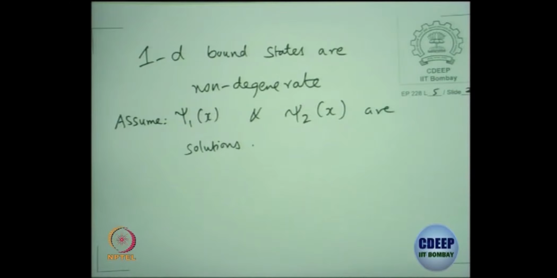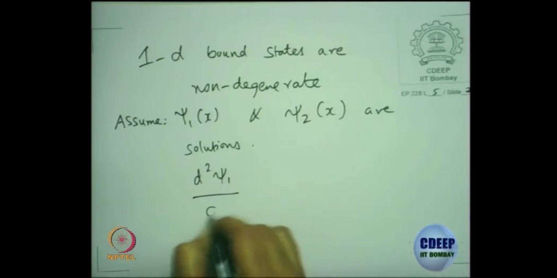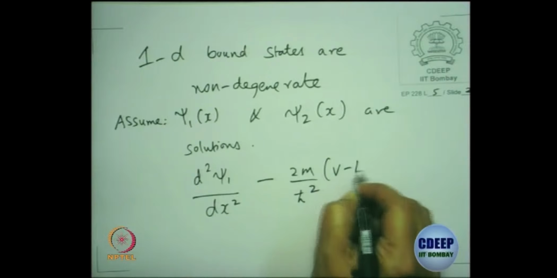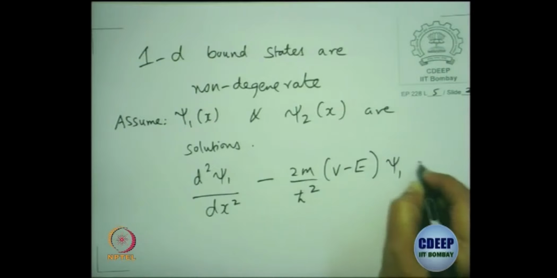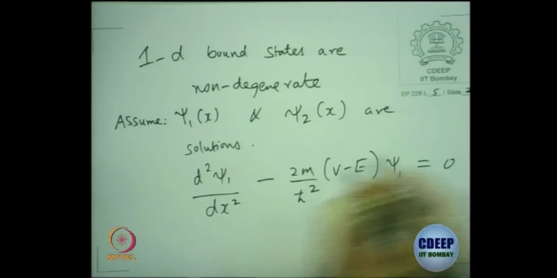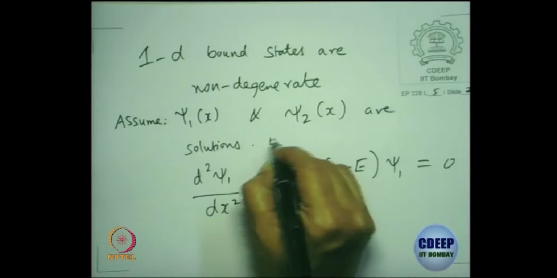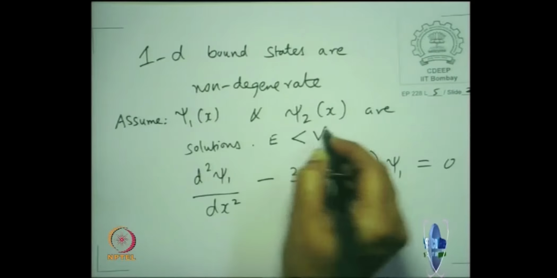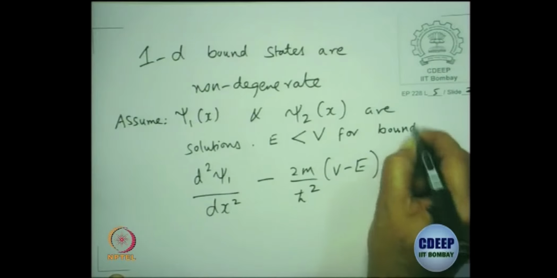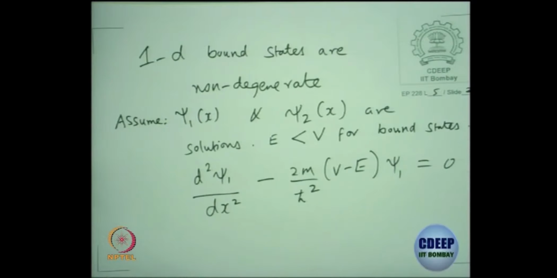And prove by contradiction. So if they are solutions, then d squared psi 1 by dx squared minus 2m over h cross squared (V minus E) psi 1 is 0. It's a bound state, so we need to take E to be less than V. Let's look at constant barrier potentials.